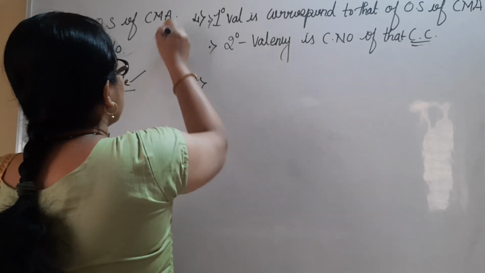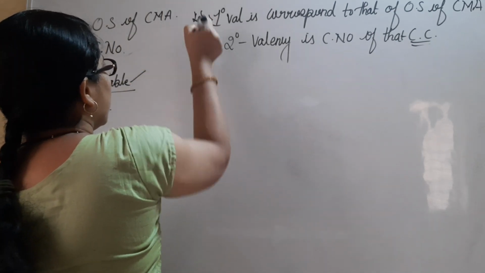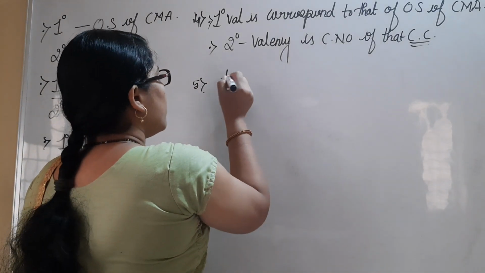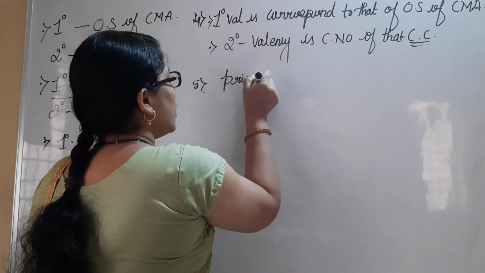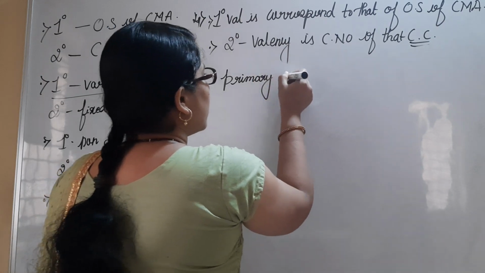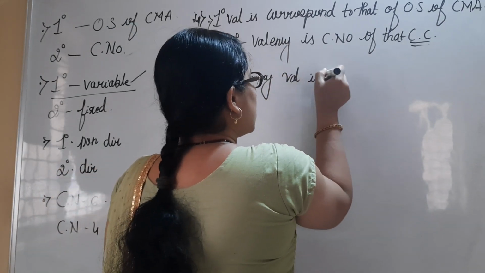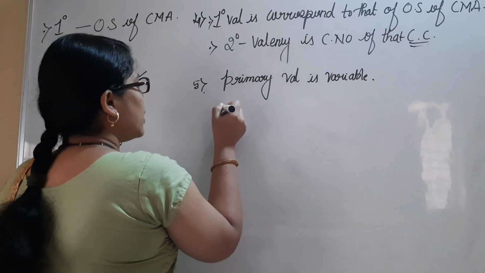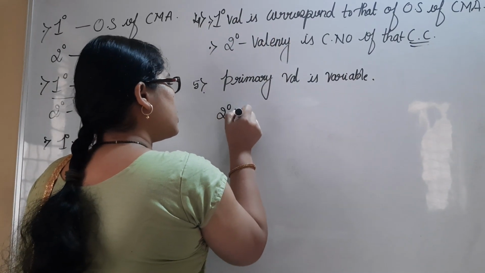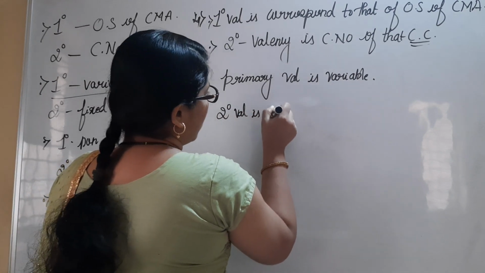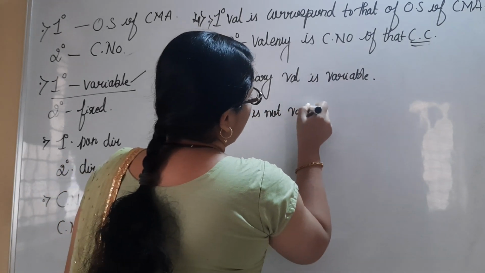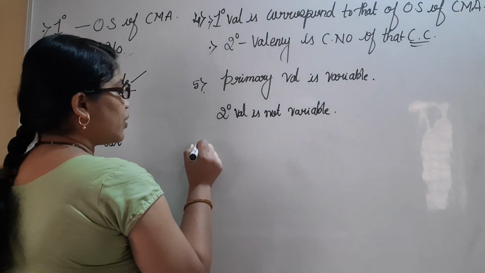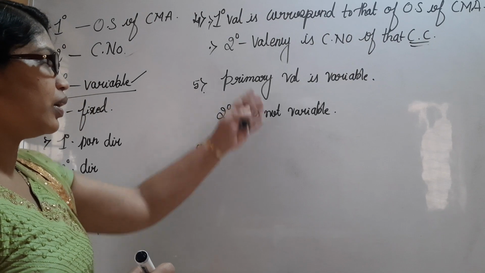Fifth part, this is all together fourth one I have written, and this is all together fifth one, that is primary valency is variable, whereas secondary valency is not variable. I explained with an example. Hope you have taken that one. Otherwise, pause the video. You can write and you can take these points.